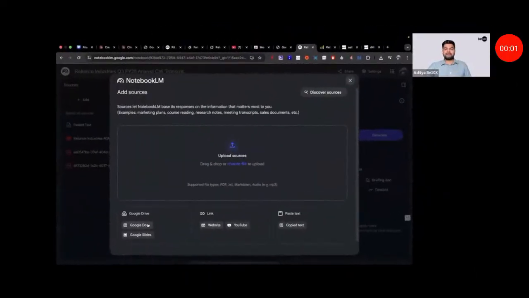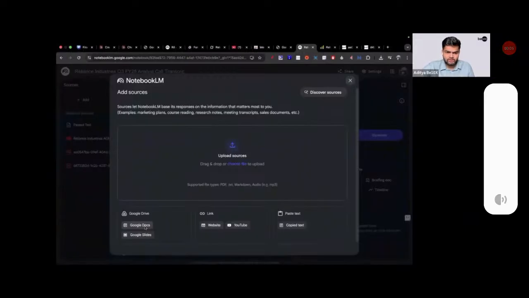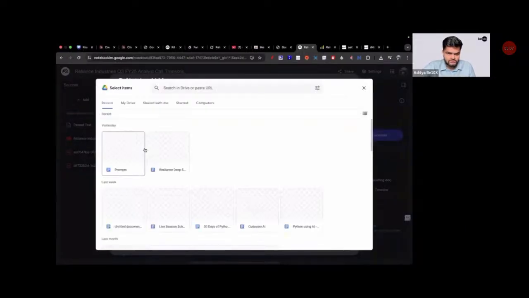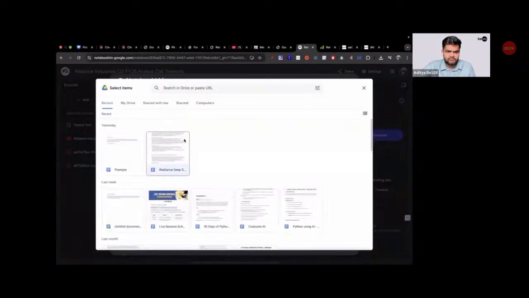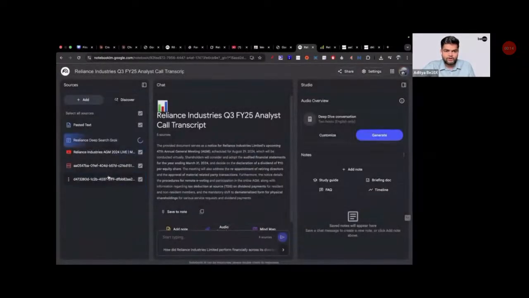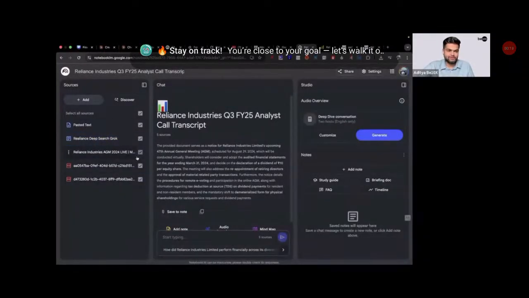You can also add documents as well. Let's say I have a doc which my boss sent me. So I will simply click on Google Doc, and here I'll be seeing all the docs, right? Here I already have one doc of Reliance Deep Research, so I'll be opening this doc. So I have added that doc as well, and I have added everything right over here.